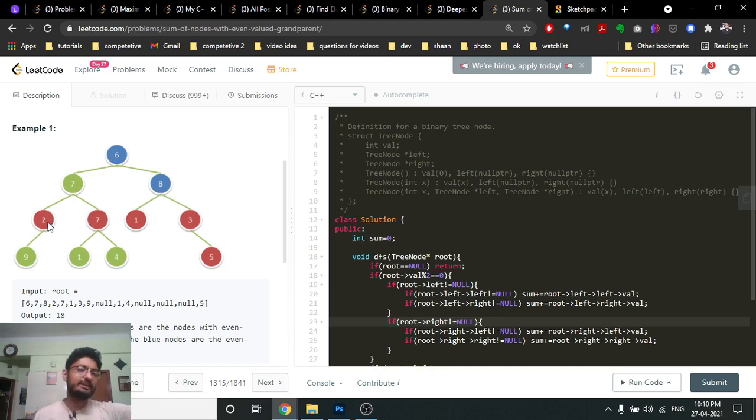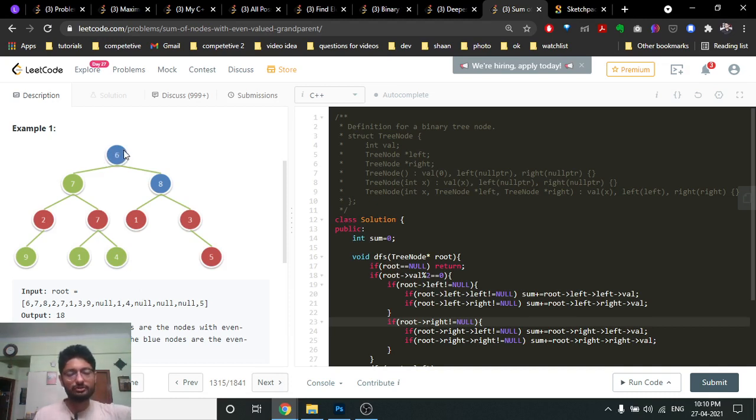If this is even, check whether the left node exists. Yes, the left node exists. For this left node, are there any children? No. So okay, we don't have to add anything. Go to this node. It is not even. This is not even. This is not even. This is even. Does the left node exist? No. Does the right node exist? No. Okay, move ahead.